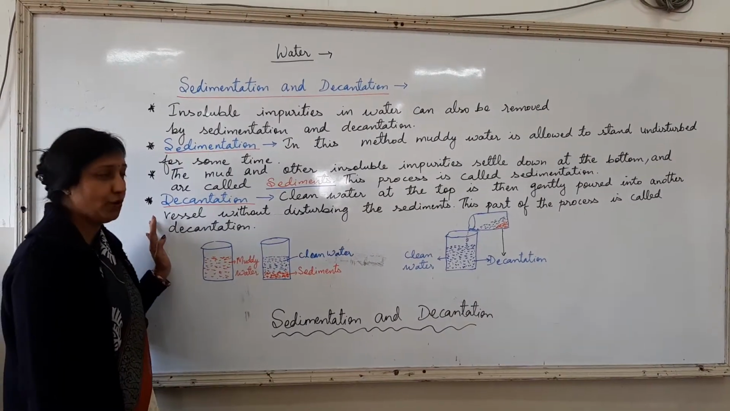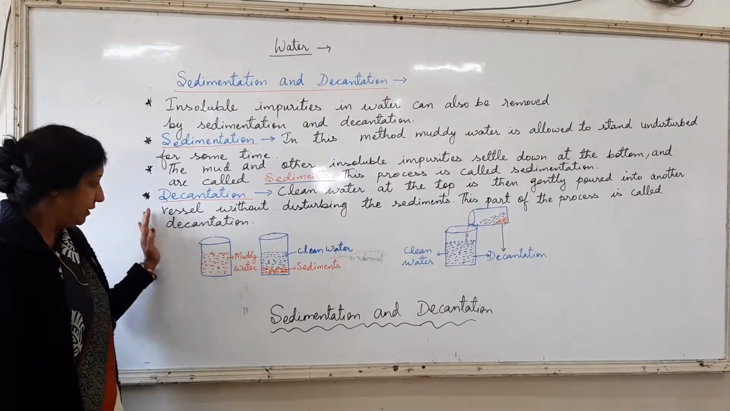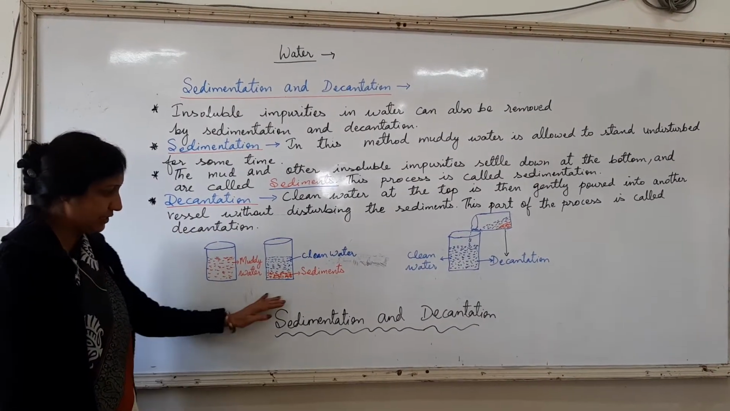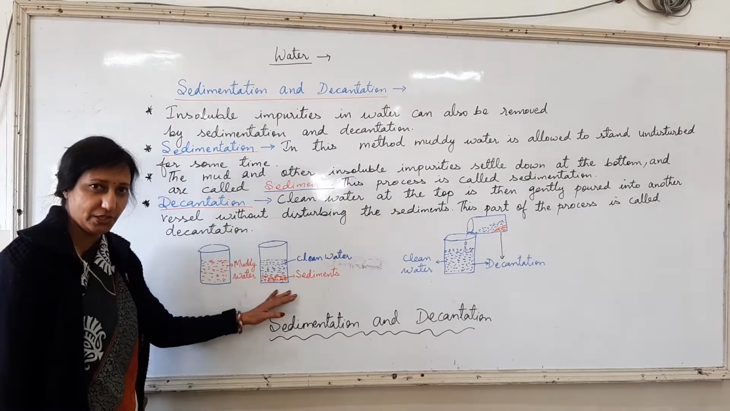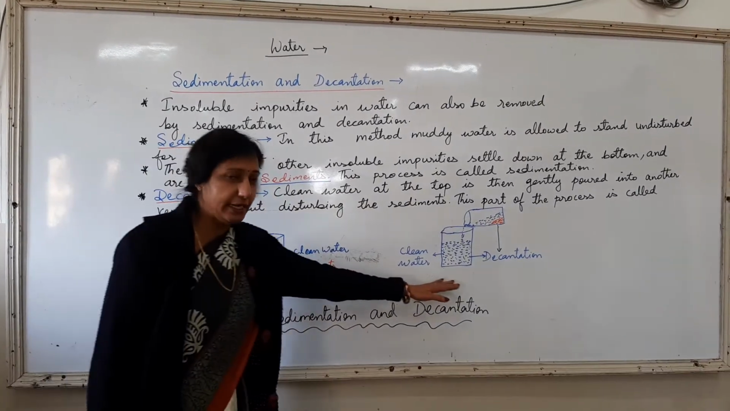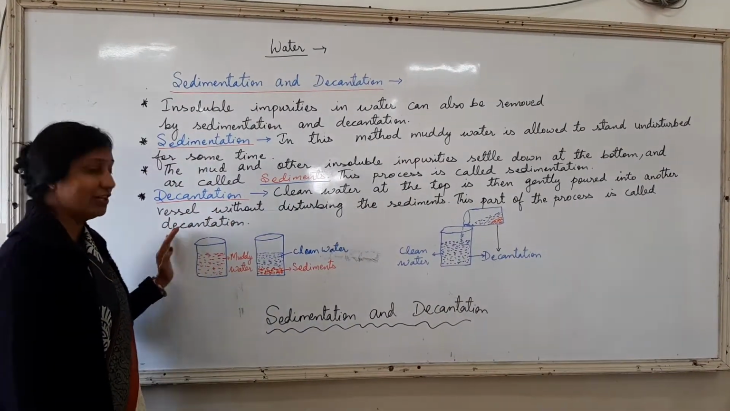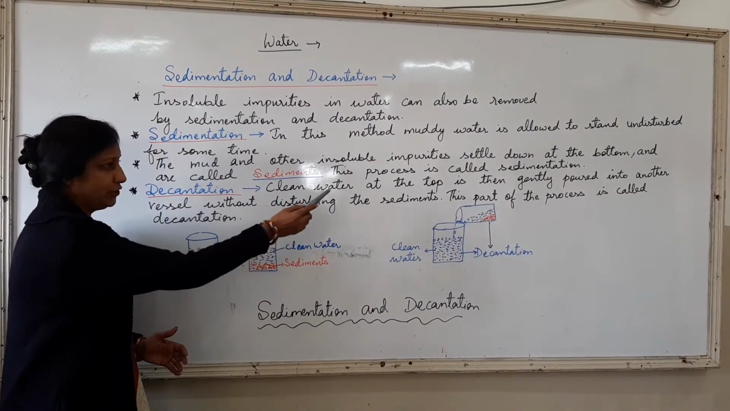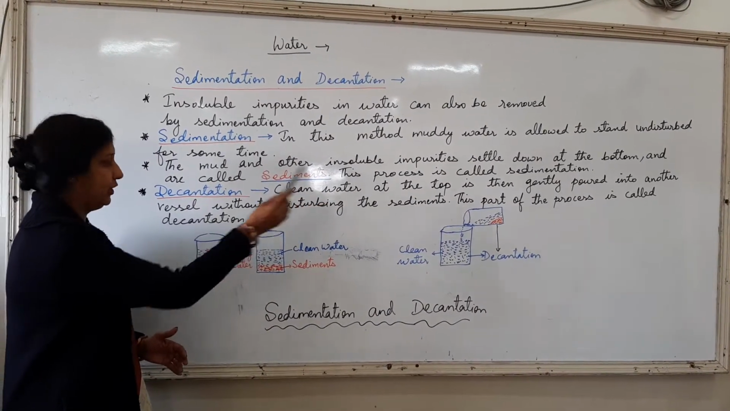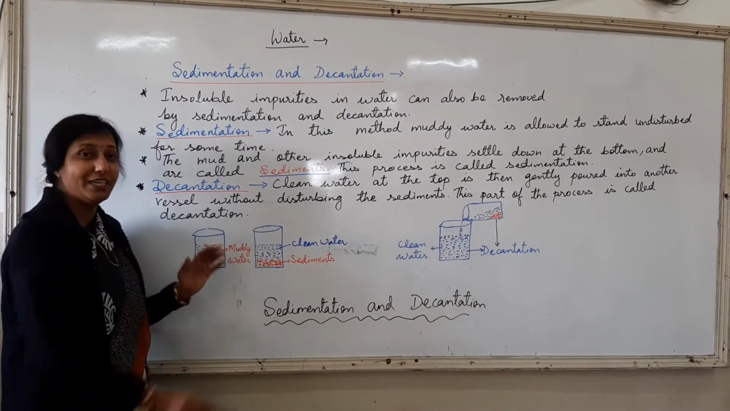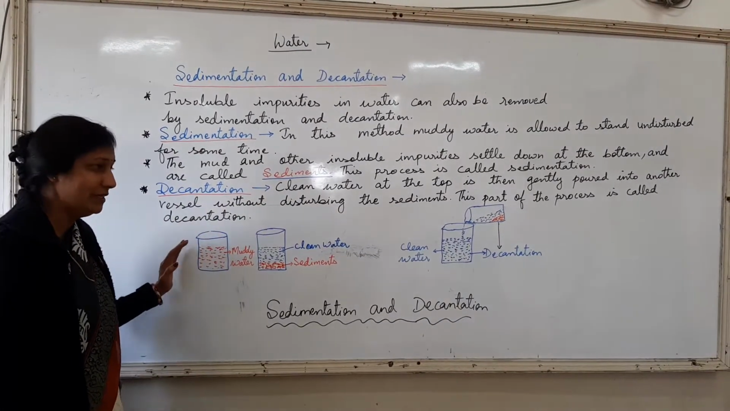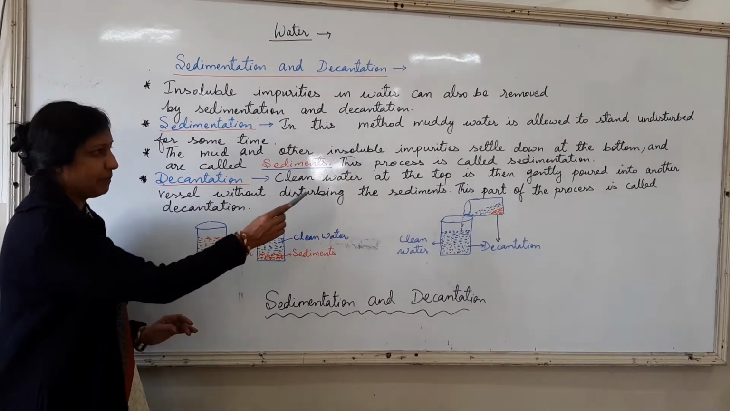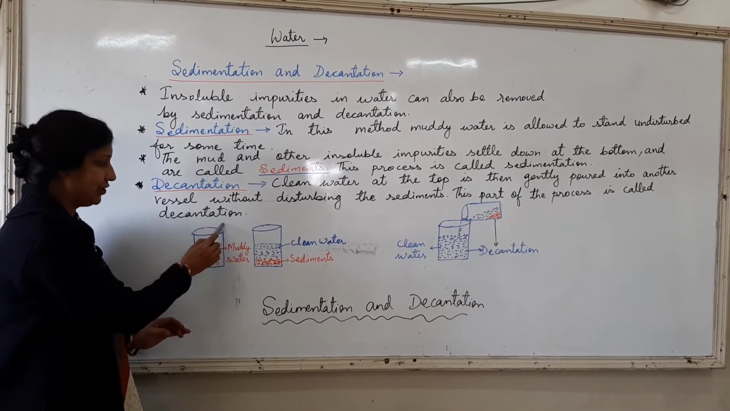Next children, we will know about decantation. As you have come to know, the first process which I have explained you is sedimentation. The next process is decantation. So let's see children, what is decantation all about? Children, the clean water at the top is then gently poured into another vessel without disturbing the sediments. And this part of the process is called decantation.